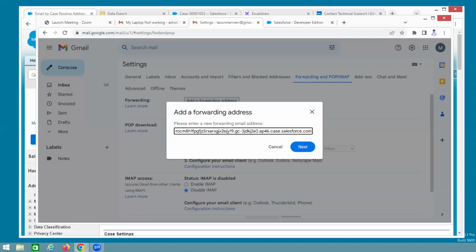Understand? Now next, it is a little bit difficult, guys. If you click on it, Gmail checks whether this is a valid email or not. Why? Because you are giving a different domain: in Gmail, you are giving the Salesforce domain. So Gmail checks whether it is valid, and sends a verification code to this mail.